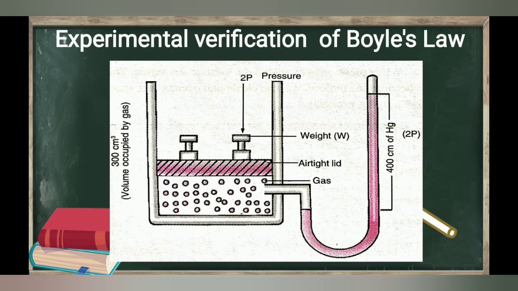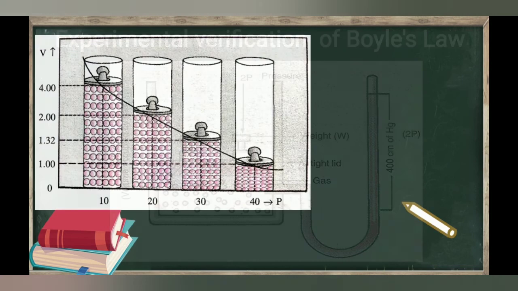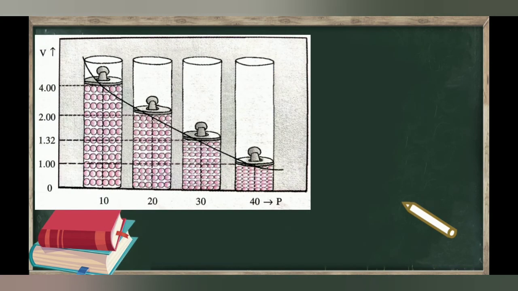Thus we can say that increase in weight results in increase in pressure. So more is the weight, more is the pressure and vice versa. And we know that weight is a force, therefore we can say that greater is the magnitude of the force acting on a gas, more is the pressure and less is the volume. With the increase in pressure, the volume decreases because the molecules come closer and occupy less space on applying pressure.